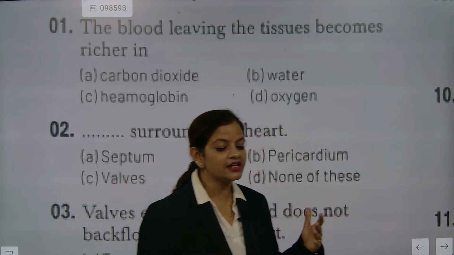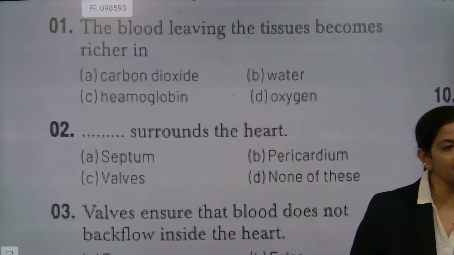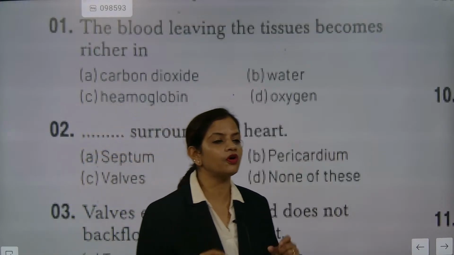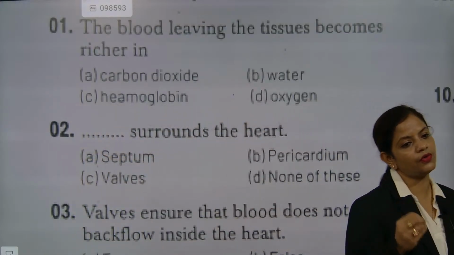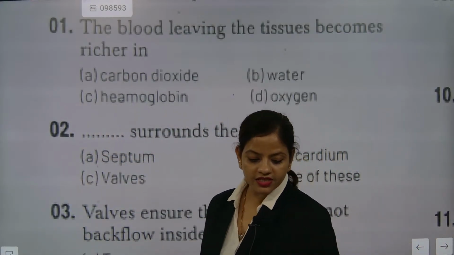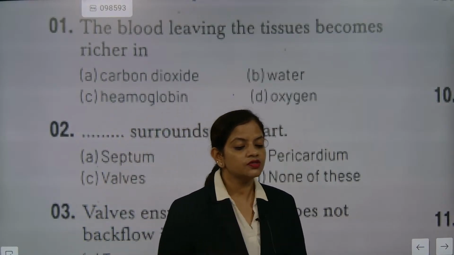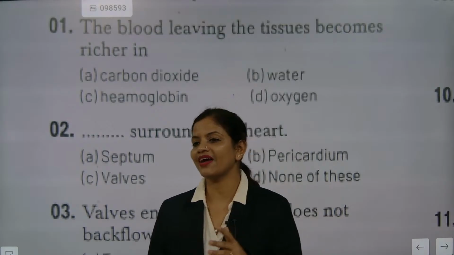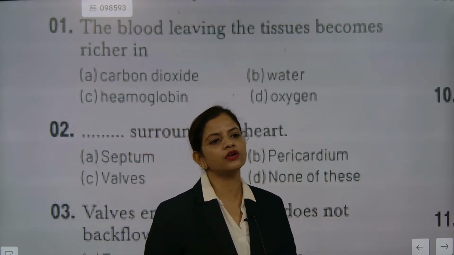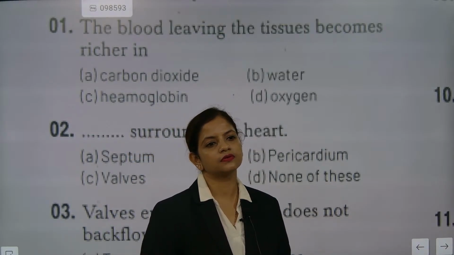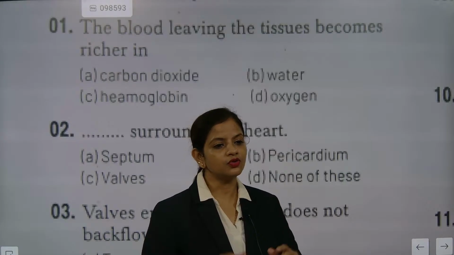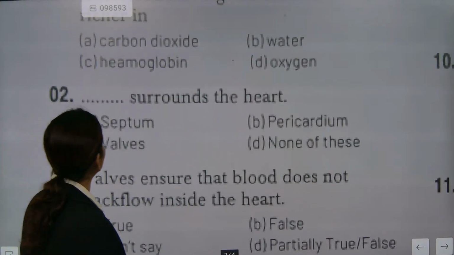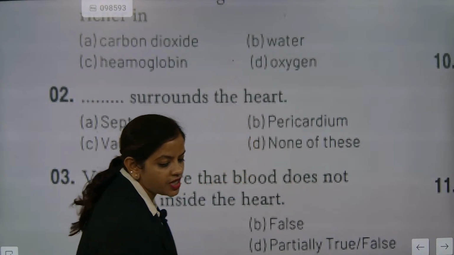The valve separates the upper chamber and the lower chamber. It prevents the backflow of the blood. That is the work of the valve. So the pericardium surrounds the heart.